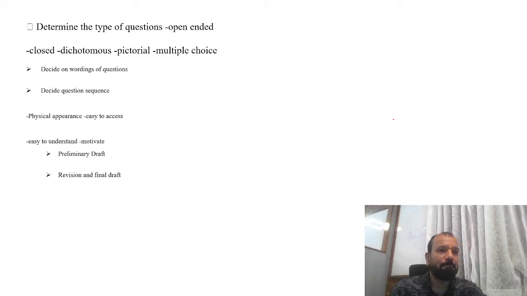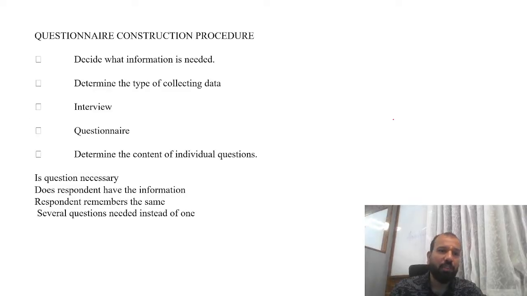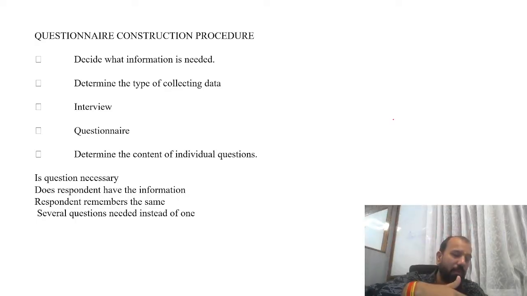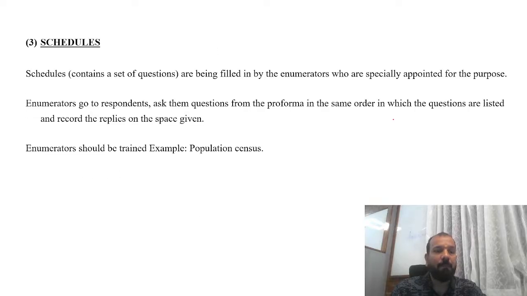But this is all about questionnaire construction procedures, how to make the questionnaire. We have certain demographic information, then we put socioeconomic information, then finally we put the questions related to the variables. Then the scheduling: there is a certain difference between scheduling and the questionnaire. A questionnaire is where you make the questions on Google Forms or Microsoft Forms and send it to everybody at the same time. Many people can fill it in, and you can collect information from many people at the same time. But scheduling is all about the census.